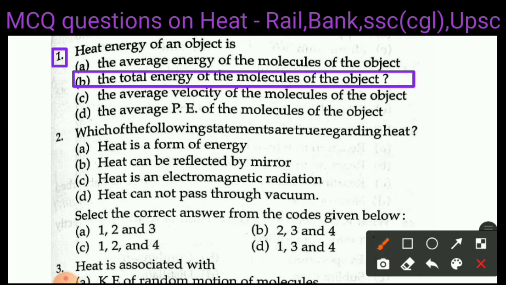Here it will be 1, 2, 3, 4. So select the correct answer from the code given below. Option A 1, 2, 3. Option B 2, 3, 4. Option C 1, 2, 4. Option D 1, 3, 4.